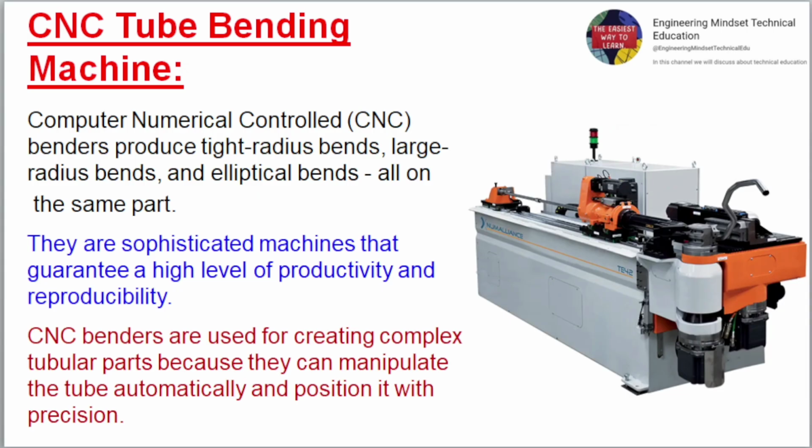CNC tube bending machine. Computer numerical controlled, CNC, benders produce tight radius bends, large radius bends, and elliptical bends, all on the same part. They are sophisticated machines that guarantee a high level of productivity and reproducibility. CNC benders are used for creating complex tubular parts because they can manipulate the tube automatically and position it with precision.